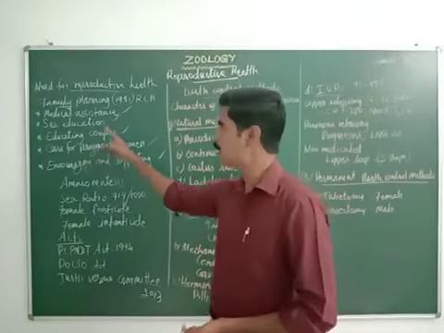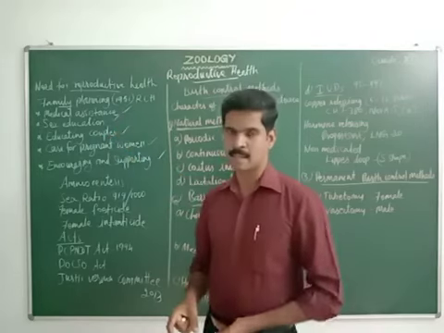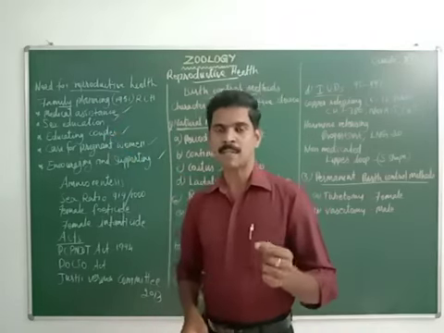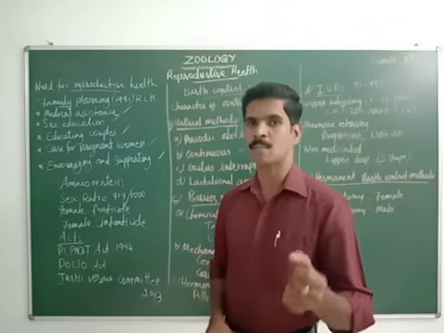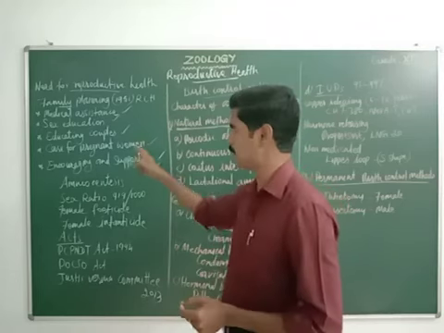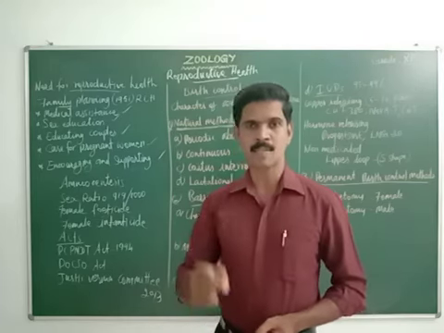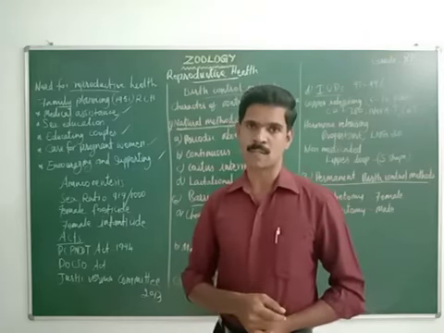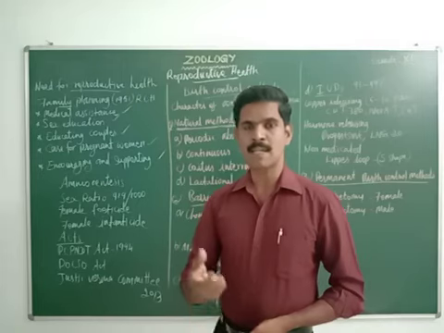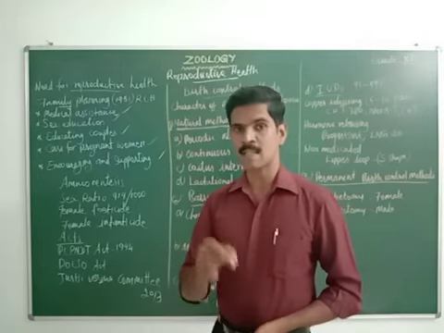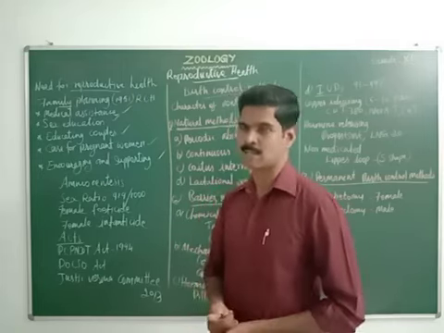Once again I will repeat. The first one is medical assistance, giving proper medical facilities to all the people to build up a healthy society. The second one is sex education, giving proper sex education in schools to the students to understand the changes in their body during the adolescent stage.